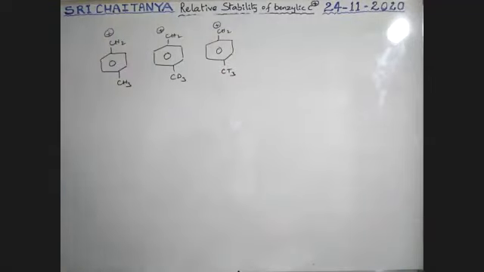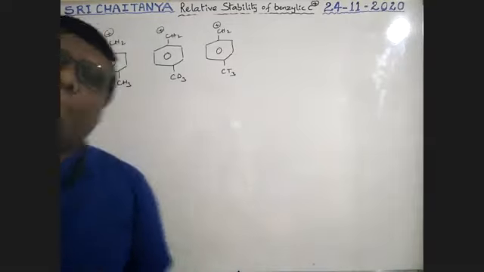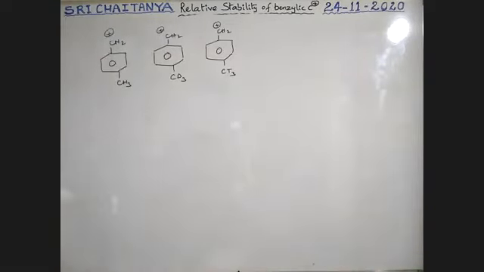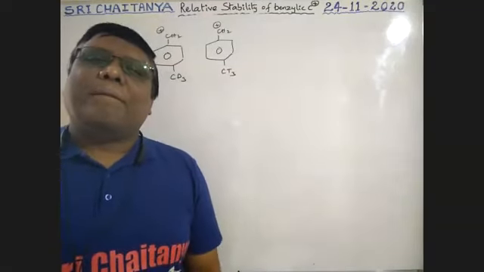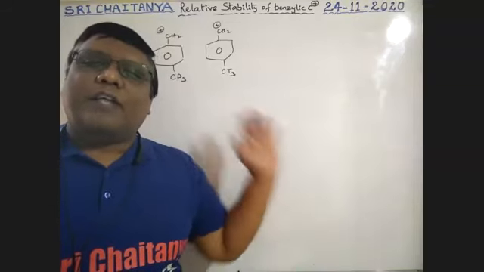Tell me, boys, 1, 2, 3. No, boys, only 3 are there.